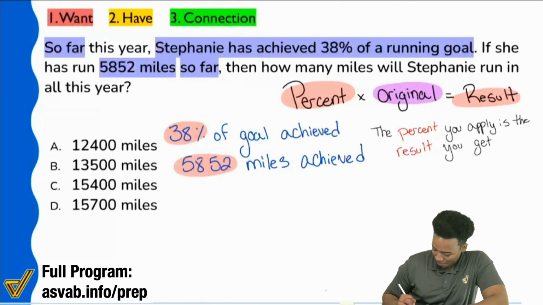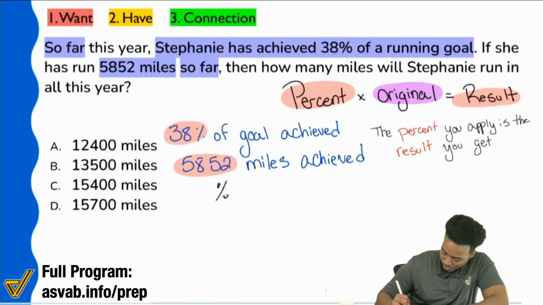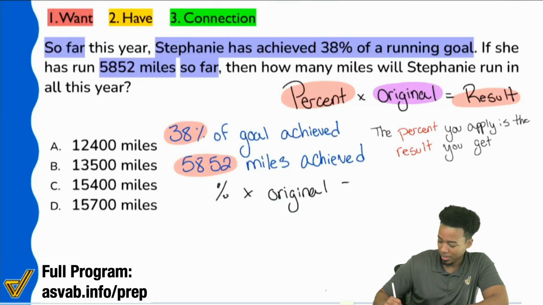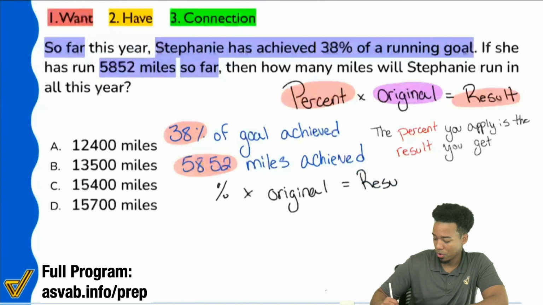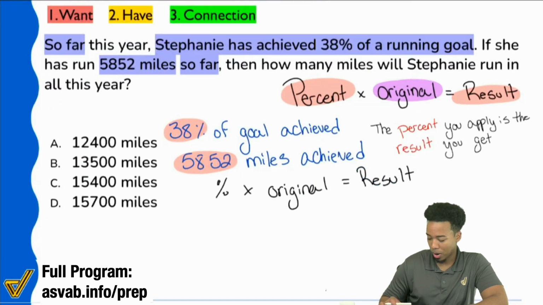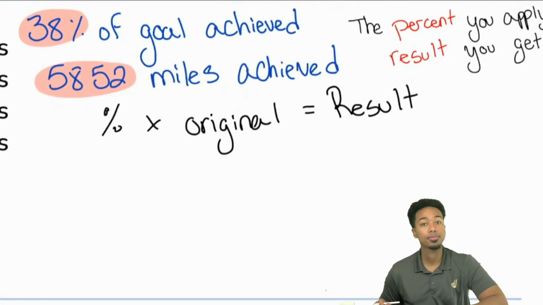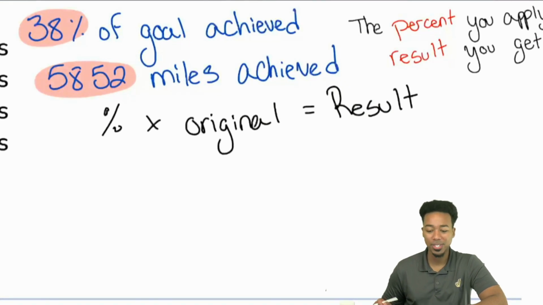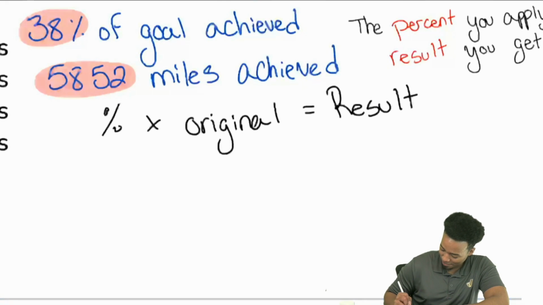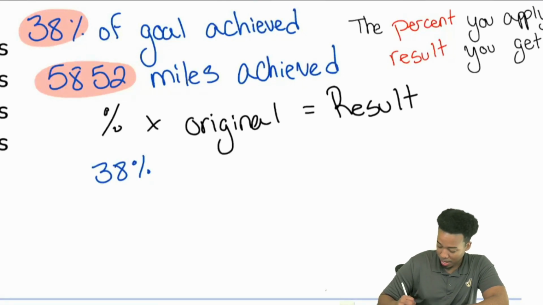Let's set this up. The percent times the original equals the result. So everyone, what am I plugging in for the percent? Hey, no worries, Remy. Plugging in what for the percent? 38%. Sounds good. And then we're multiplying that by the original. That's what I'm looking for.